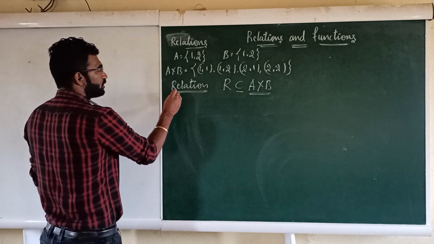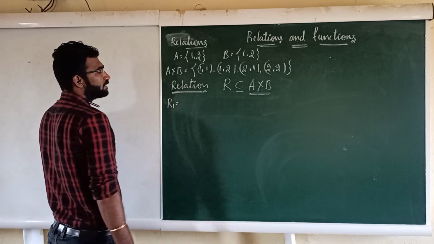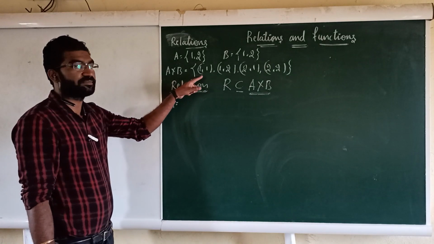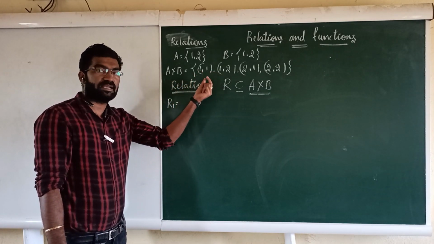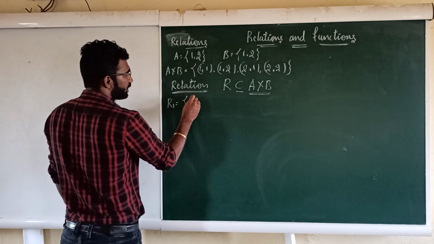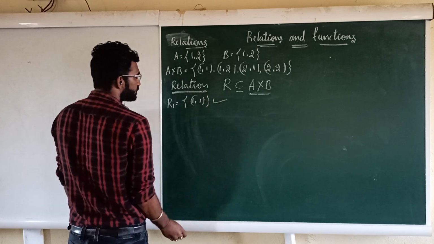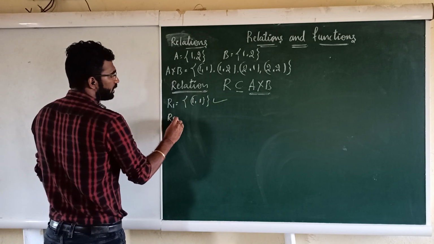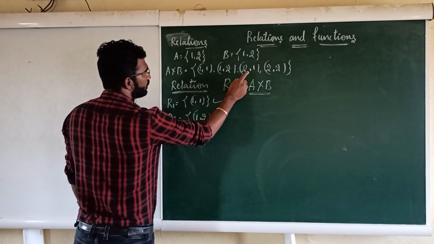If you want to understand it better, I am going to start writing the relations. I will write the relation R1, which is a subset. Subset means that among all the ordered pairs, we collect some and write them, and that becomes the subset. So R1 contains only (1,1). This is one relation. Then R2 is equal to (1,2), only the second ordered pair.